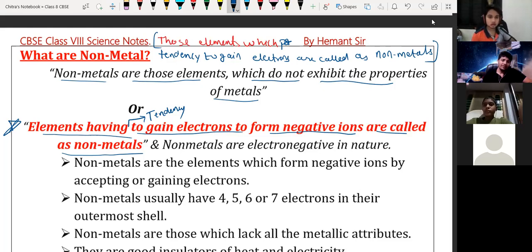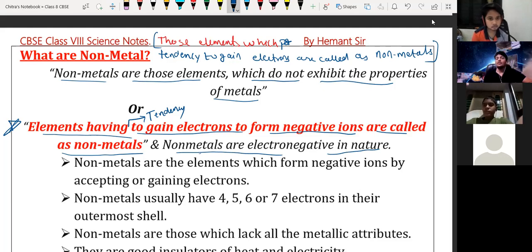Excuse me, sir. What are negative ions called? Negative ions are called anions. And positive ions are called cations. And non-metals are electronegative in nature.